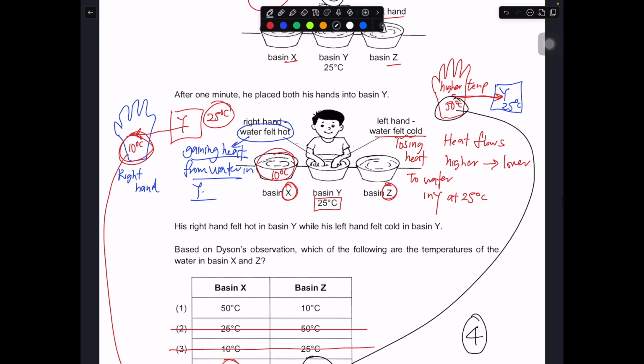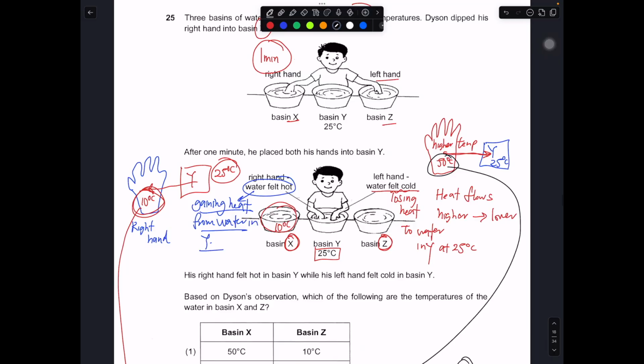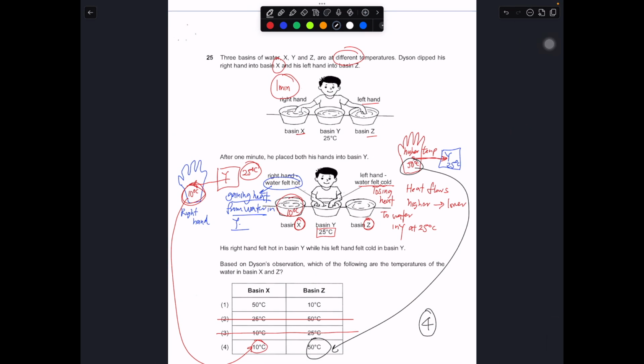So what happened is that when he put his hands in the water in X and Z, where X is at 10 degrees Celsius and Z is at 50 degrees Celsius, his hand actually loses heat and gains heat in each of X and Z, depending on temperature, until they become the same temperature as the basin. So when you transfer to basin Y, for X, which is the right hand, it will start to gain heat because the temperature of the hand is lower. For the left hand, because the temperature is higher, it will start to lose heat. That's why he feels cold.